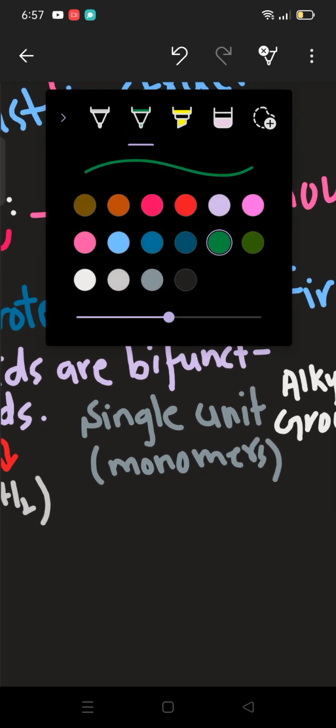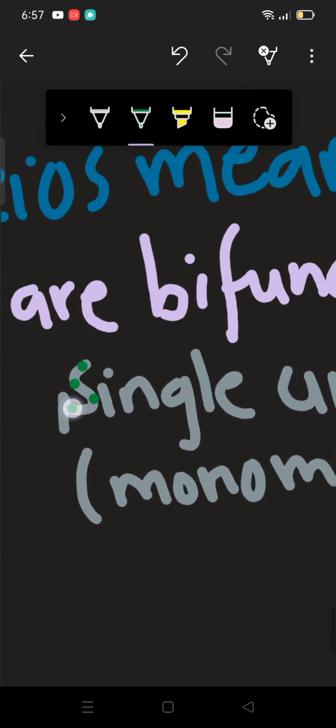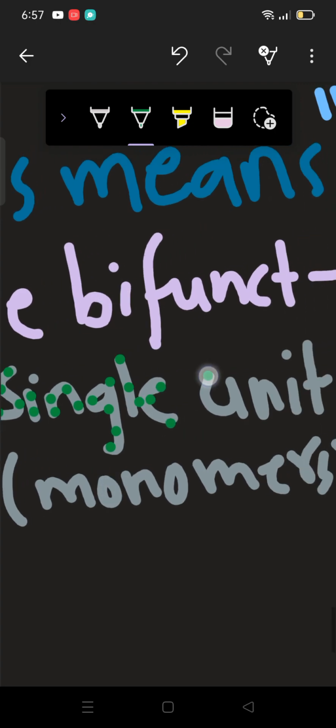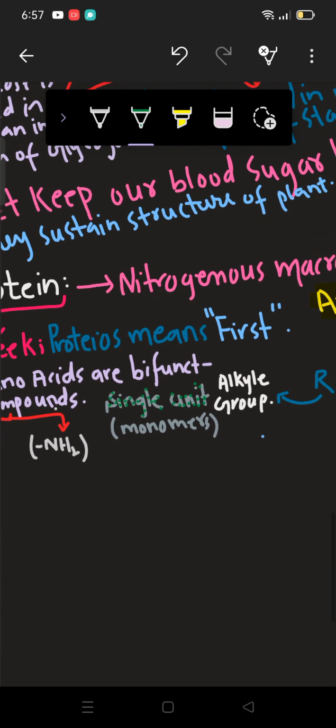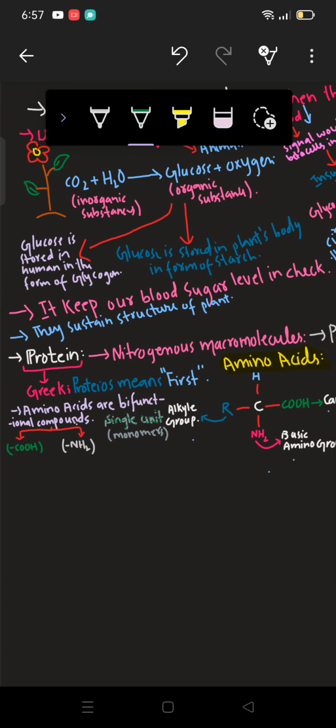Alright, so let me make here some design so that it can look good. It will attract you guys. Okay, it's about to be done. Okay, so these are single units which are also known as monomers.